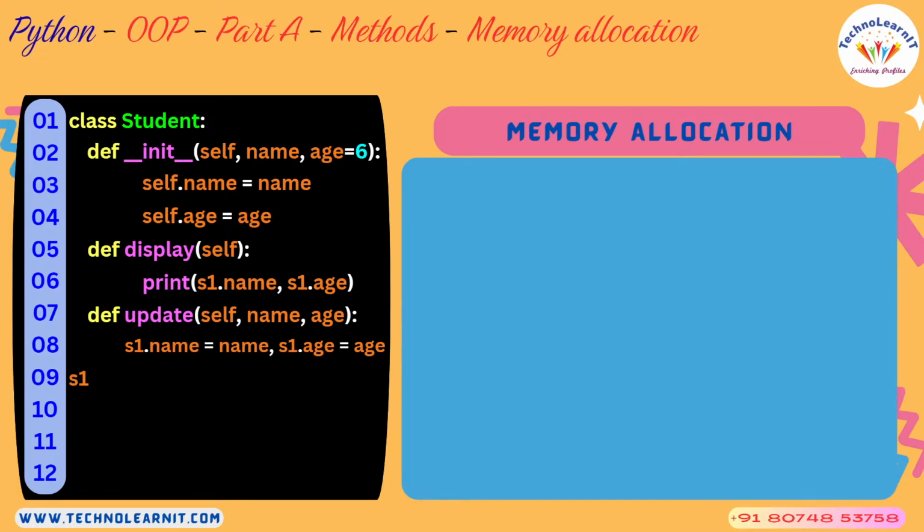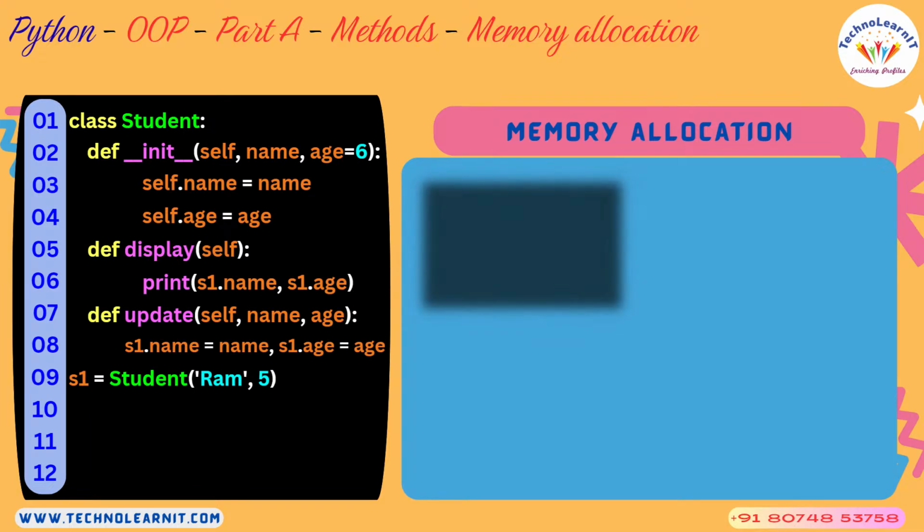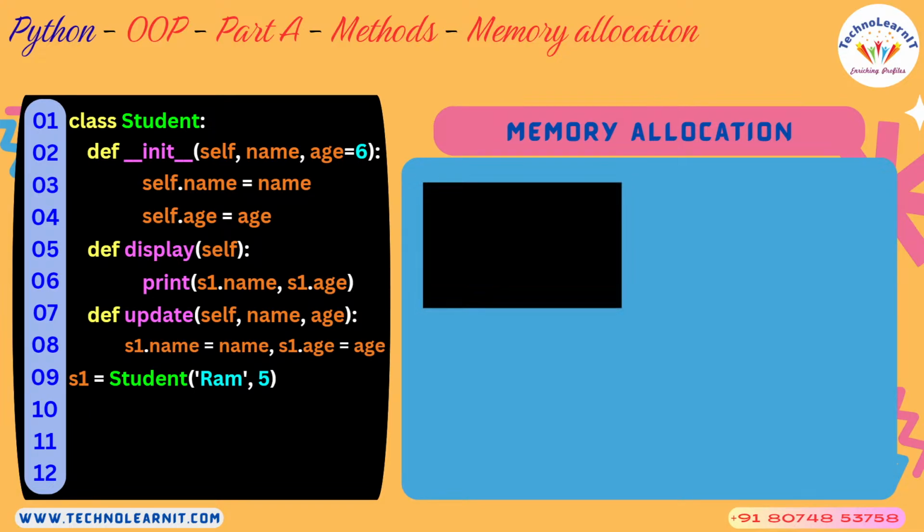Okay, this is a very important thing out of the entire session, because if you understand this, most of the things will be very clear in your mind. So what happens? I have some class. Inside that class I have a constructor and other methods as well. Here display and update are methods within that same class. If you have created an object of that class, s1 is equal to Student("Ram", 5), the object is created. What happens when an object is created? A constructor is called, right?